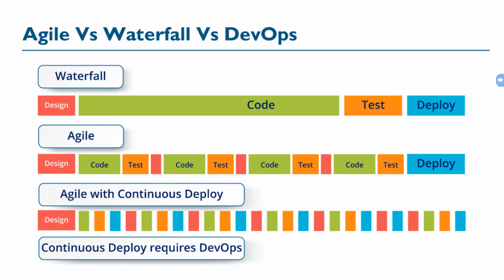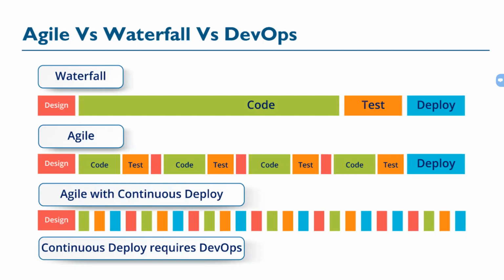As you can see in my slide clearly here, the code is taking a big part. Even if a developer writes code of, say, 1,000 lines in 3 to 4 months, testing and deployment will only happen after that.